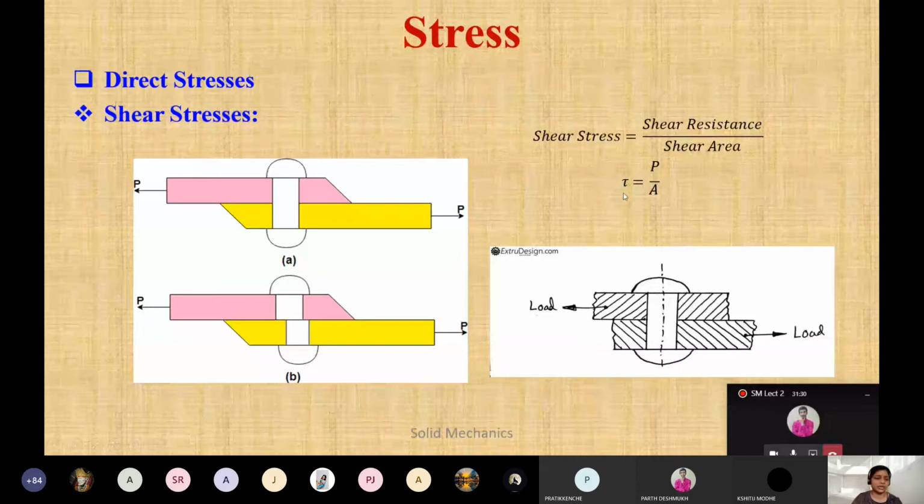If you refer to some other reference book, the notation may differ. But generally shear stress के लिए tau हमने use किया है. So tau is equal to P by A. So this will be the load and this will be the area.